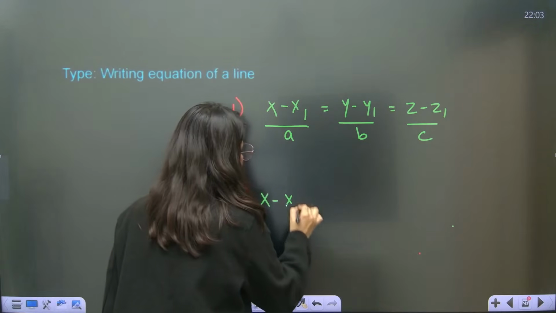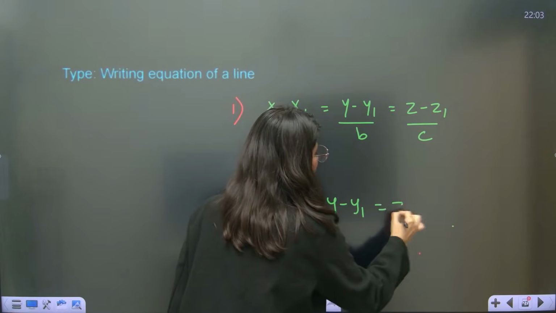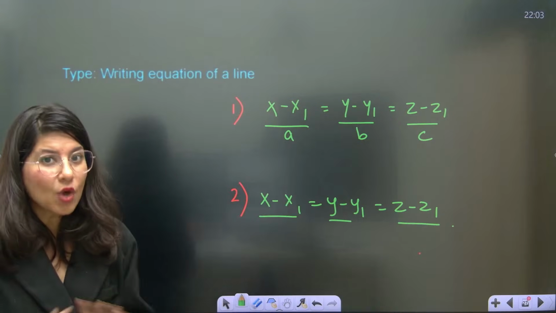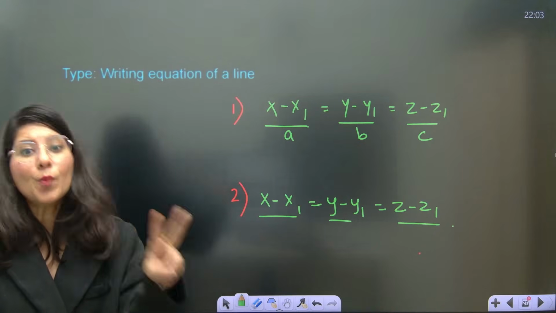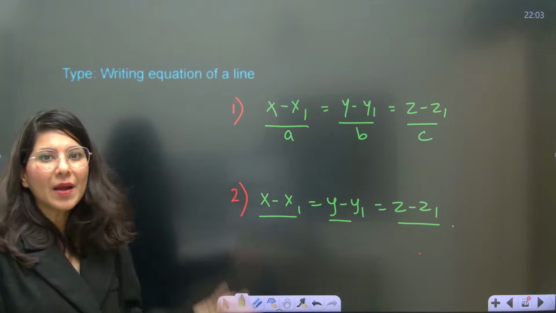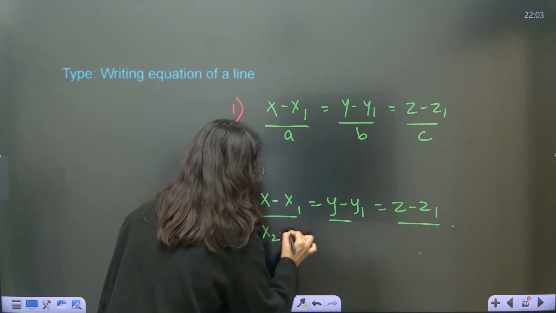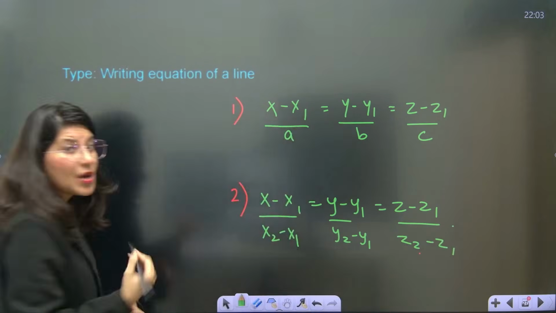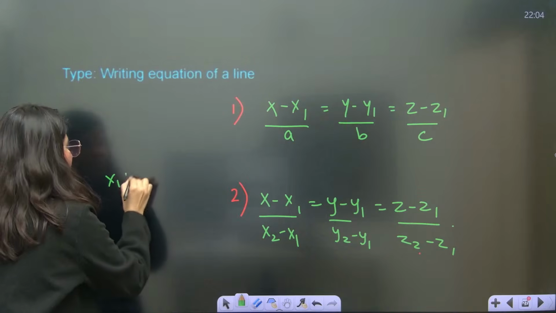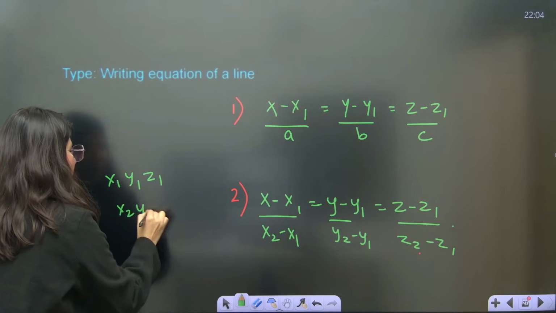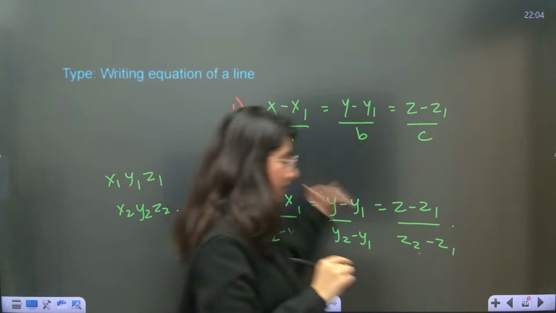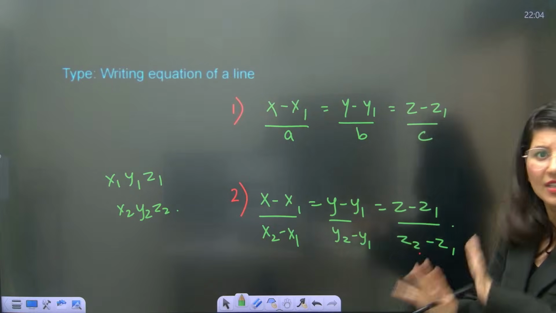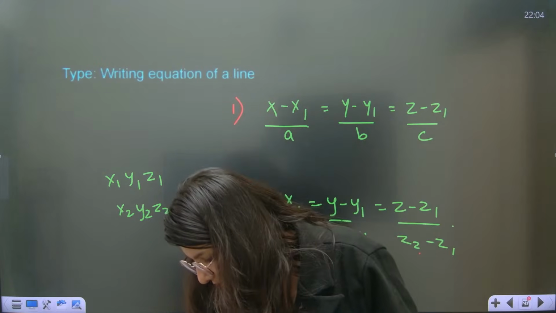Now the second: (x minus x1), (y minus y1), (z minus z1) upon. This time the direction ratio is not given to you. Rather, two points are given to you. So again, the numerator part is the same, but the denominator part will be x2 minus x1, y2 minus y1, z2 minus z1, because now you have two sets of points, x1, y1, z1 and x2, y2, z2. So these two formats are clear. First, when DR and a point is given; here two points are given, DR is not given. Clear?